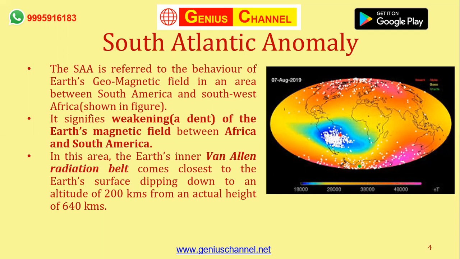But in the South Atlantic Anomaly, what you can see is that you can find the Van Allen radiation belt at a height of 200 kilometers from the surface of the Earth. So from 640 kilometers, it has dipped down to 200 kilometers. So let's understand that particular point.